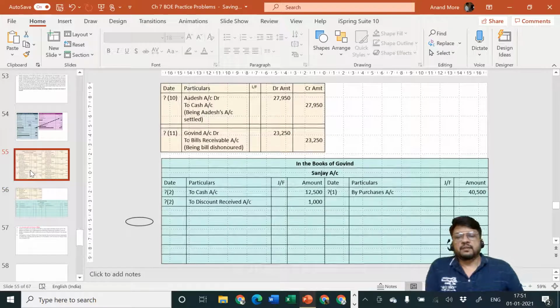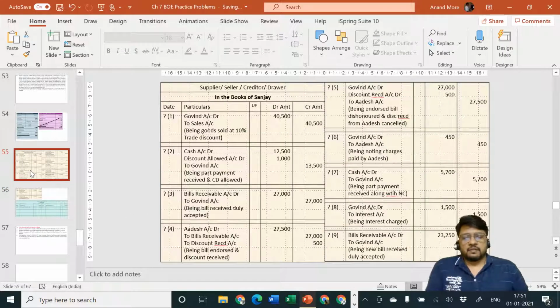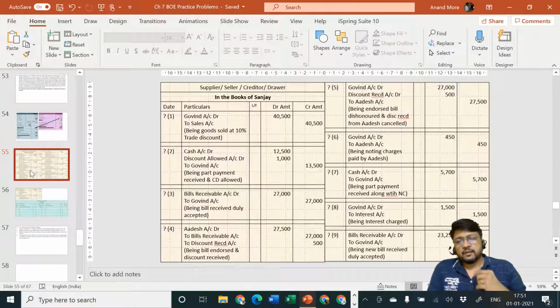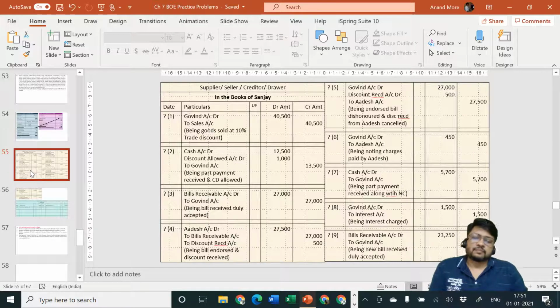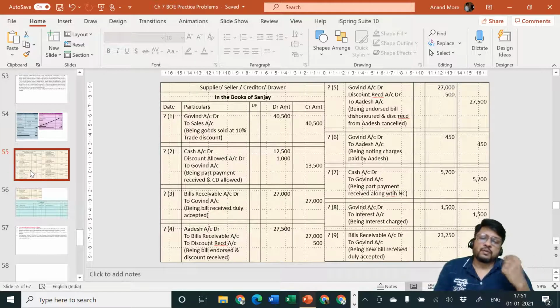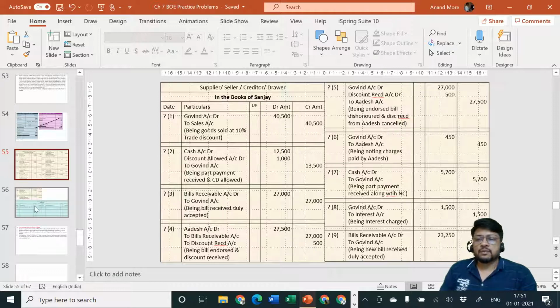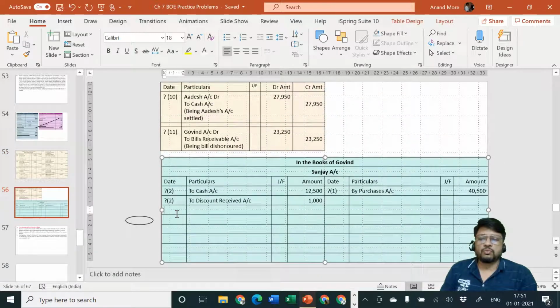Next one. Third entry. Bills receivable account debit to Govind account. That is the entry passed by Sanjay. Now what will be the entry passed by Govind? Govind will say Sanjay is the receiver, Sanjay account debit to bills payable account. So Sanjay account debit side to bills payable account.